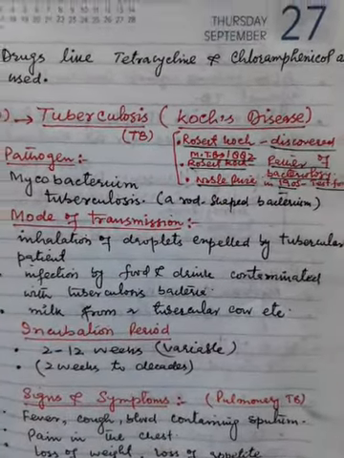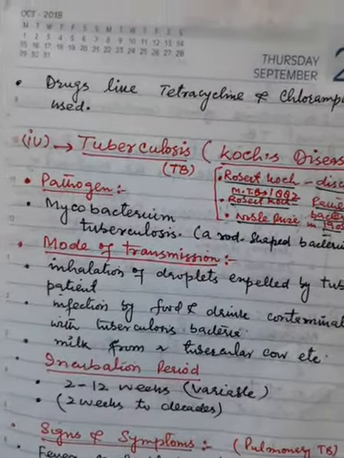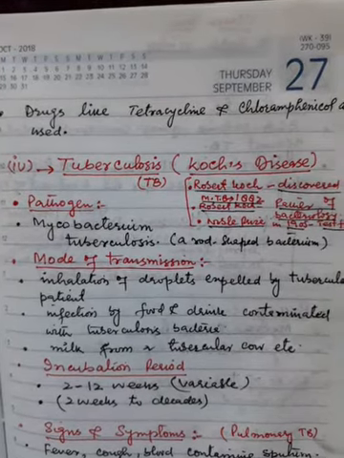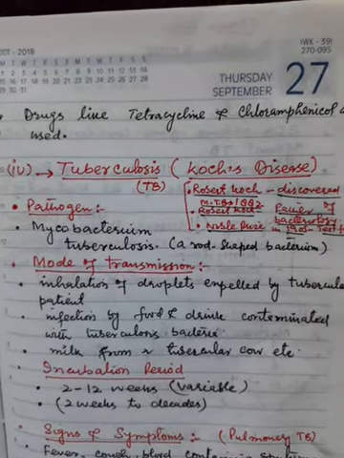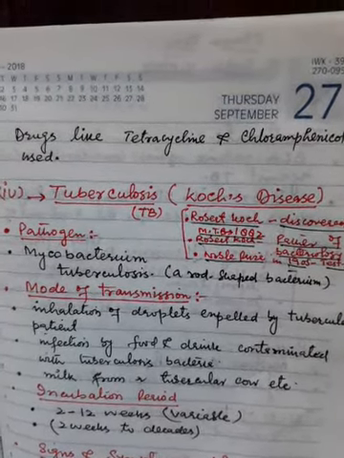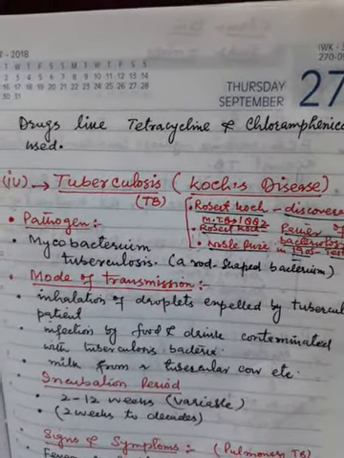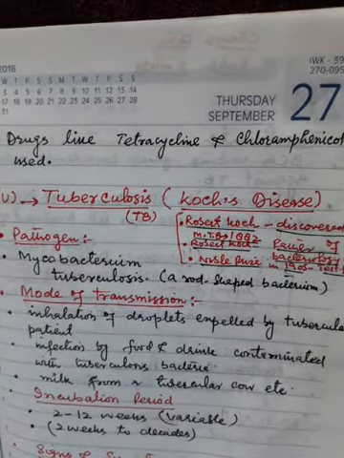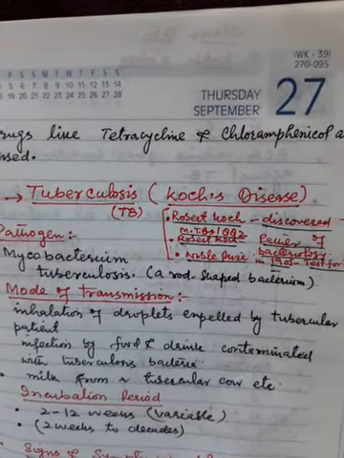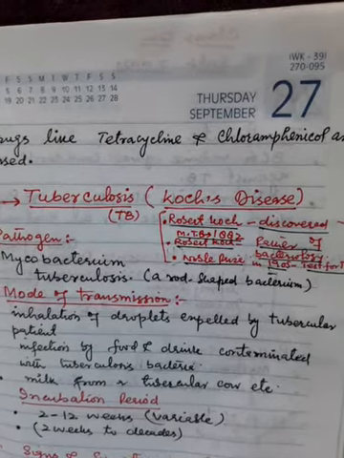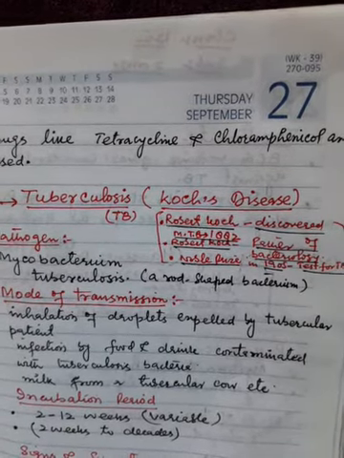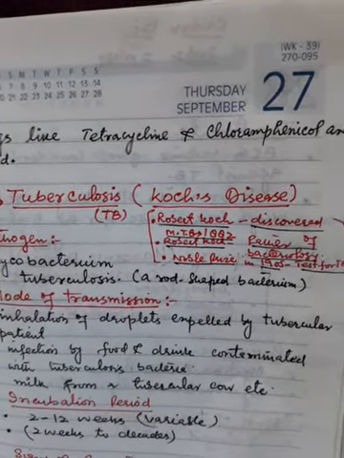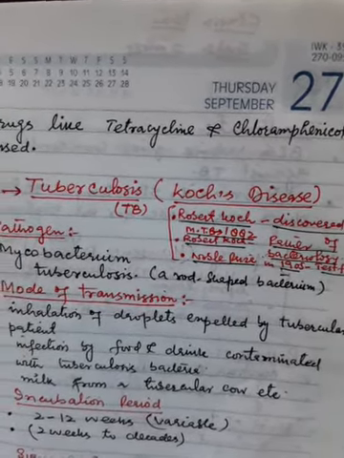We have one more bacterial disease, that is tuberculosis, abbreviated as TB. It is also called Koch's disease because Robert Koch discovered Mycobacterium tuberculosis, which is a rod-shaped bacterium. Robert Koch is considered the father of bacteriology, and he won the Nobel Prize in 1905 for the test for tuberculosis.